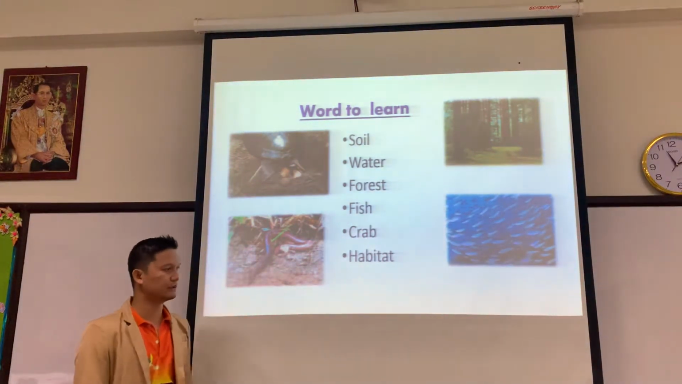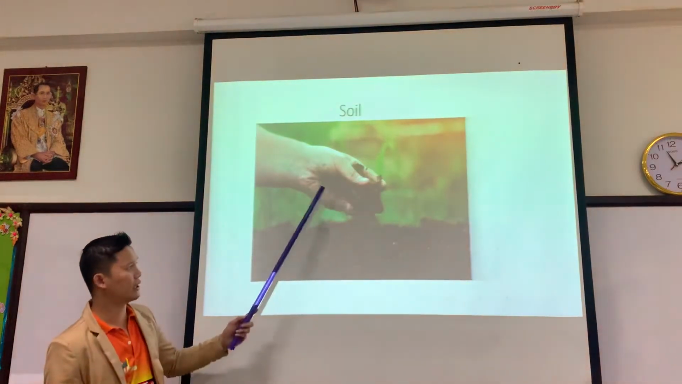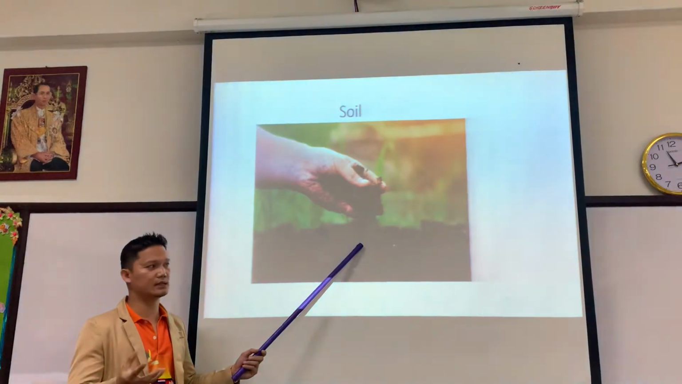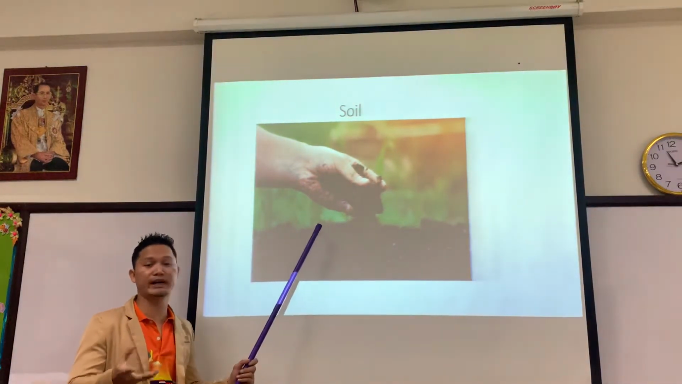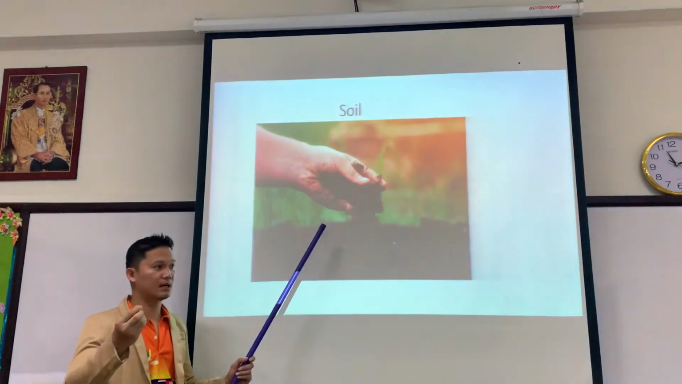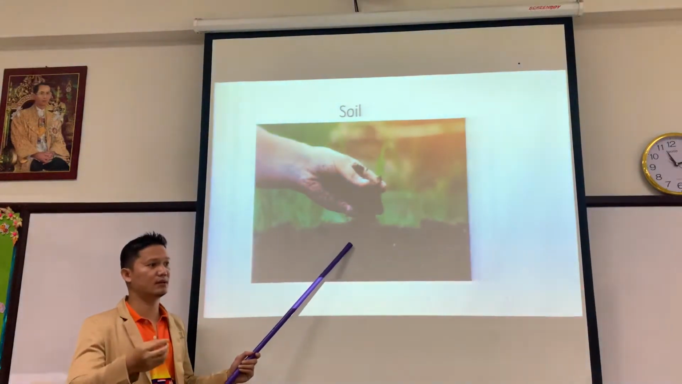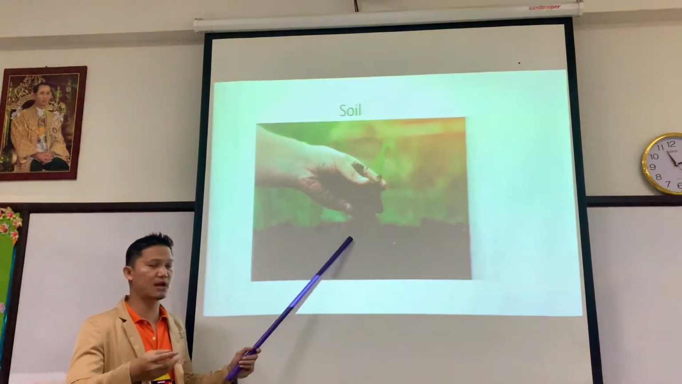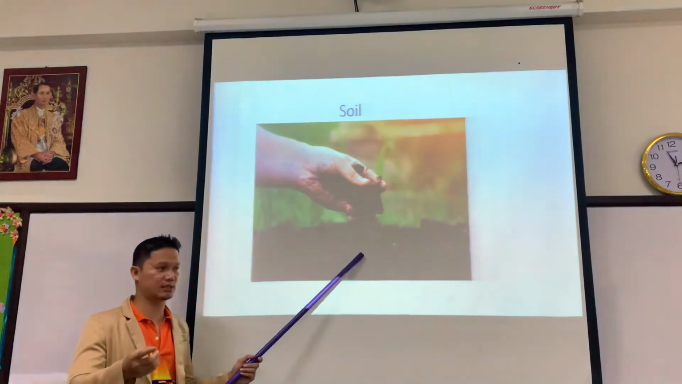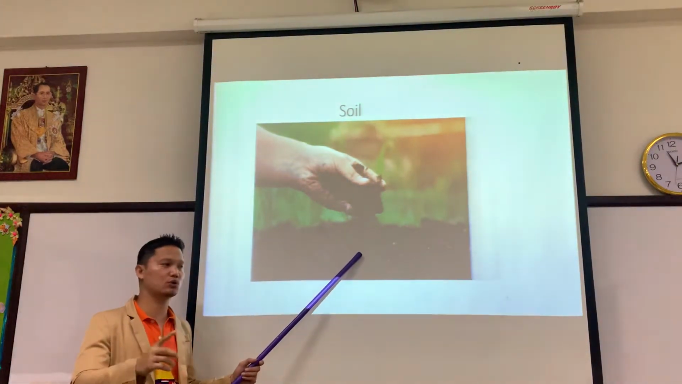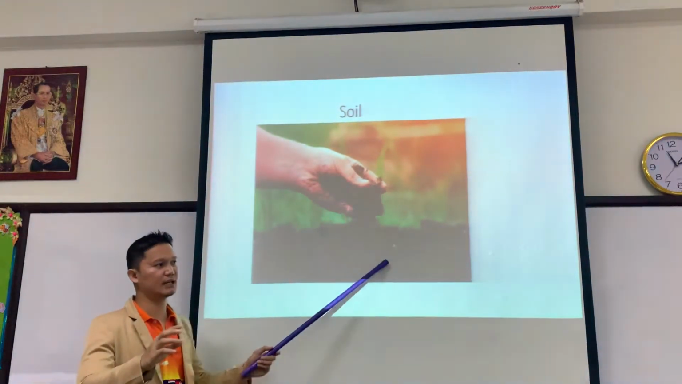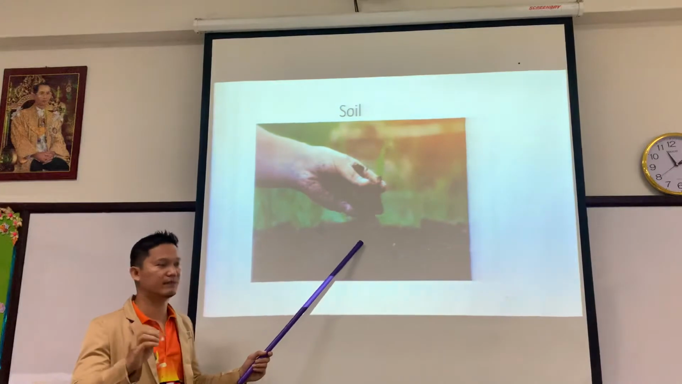So let's go. The soil. It is the thing that we can plant in. We use it when we plant rice, vegetables, and trees. Soil is also the thing where living things can be planted.